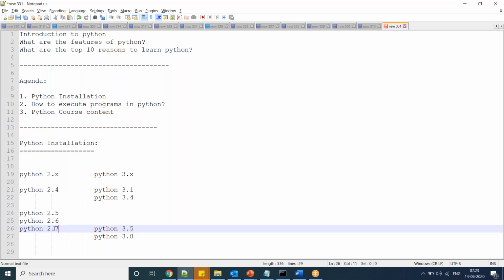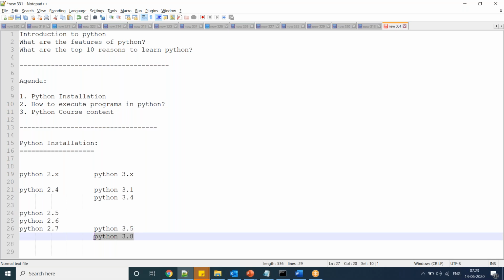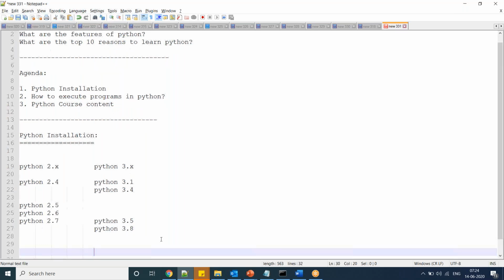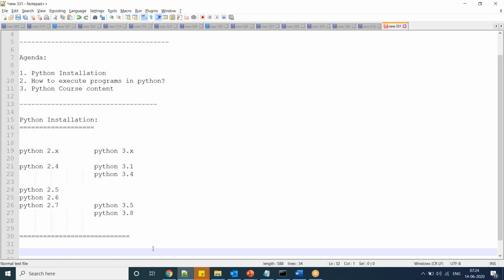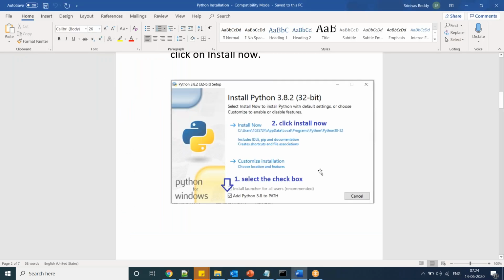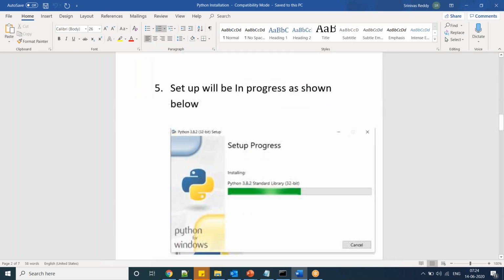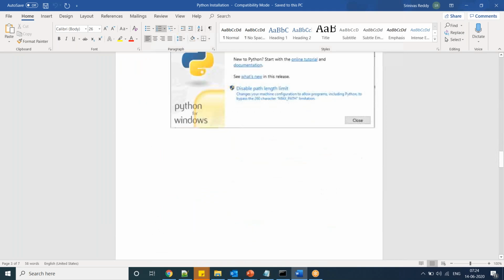So Python 2.7, this was stopped. If you are using Python 2.7 and Python 3.8, everything is the same. Now I am using the latest version. You can use this latest version first. So here I said install, setup in progress, setup was successful.